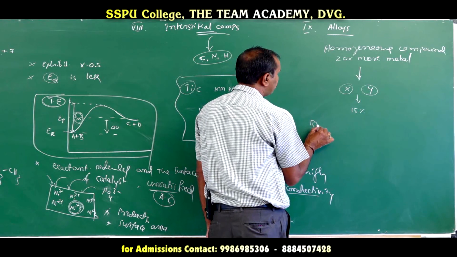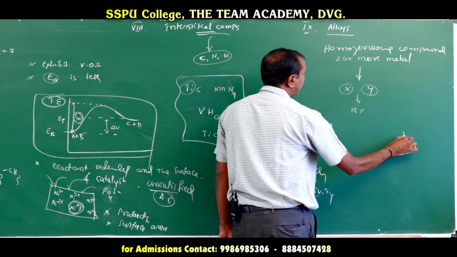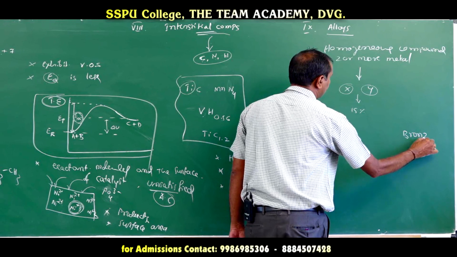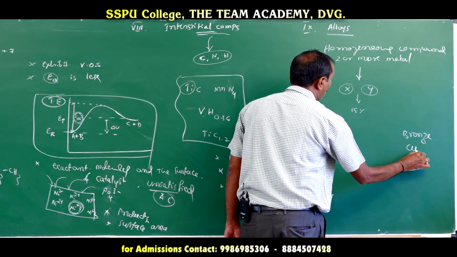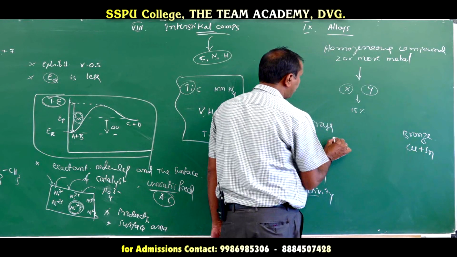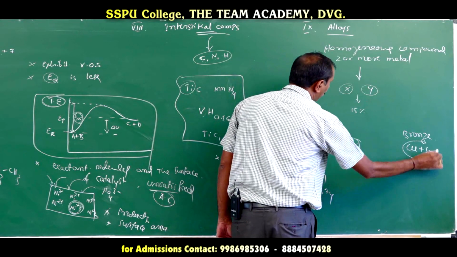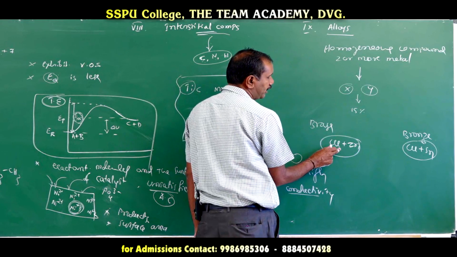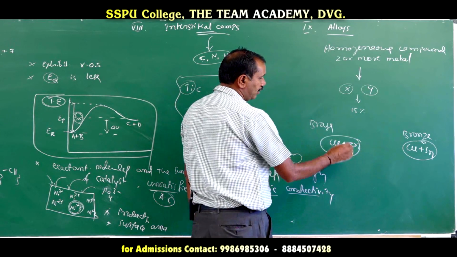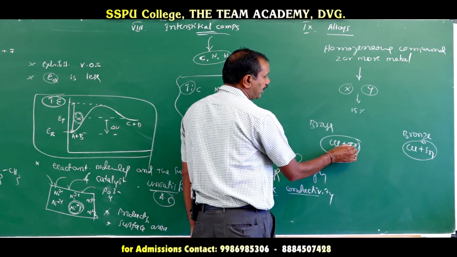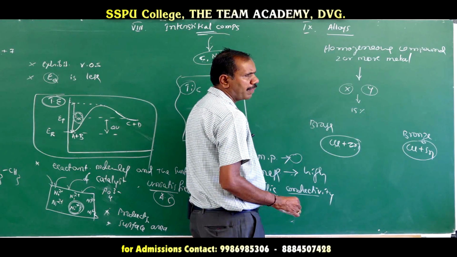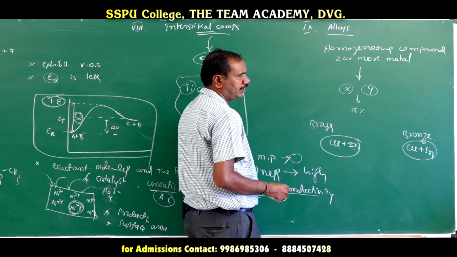Example, in the case of brass and bronze. Bronze is made up of copper and tin. Brass is made up of copper and zinc. So one thing we should remember, these two are alloys. Brass is an alloy, bronze is also an alloy. Here the size difference between copper and zinc should be less than 15%.